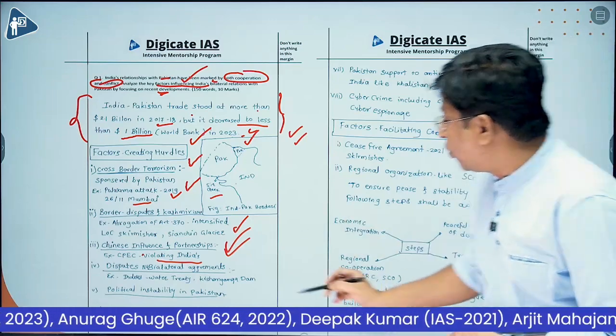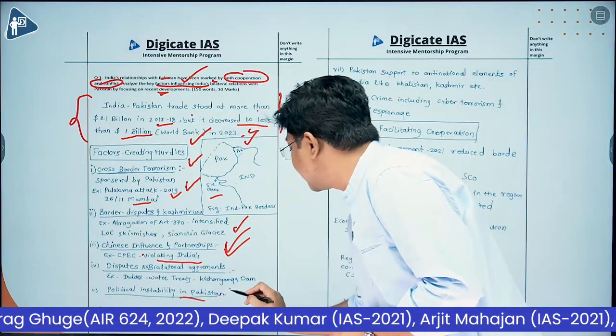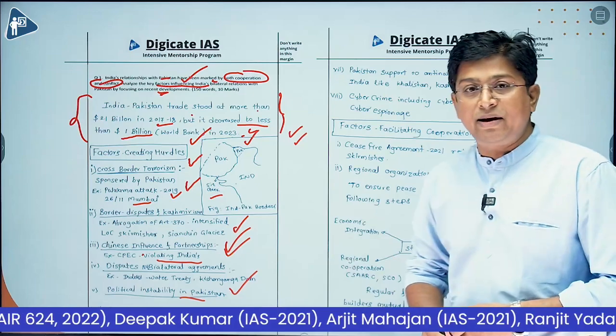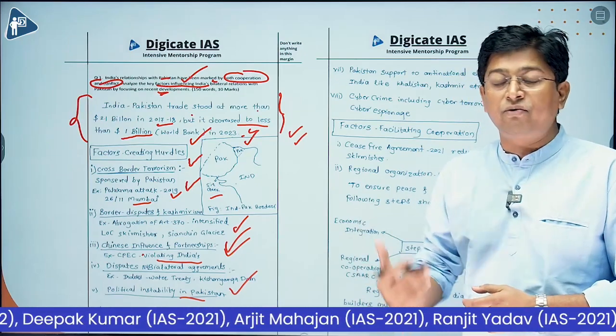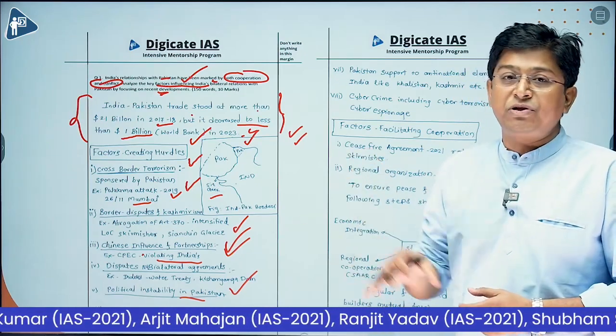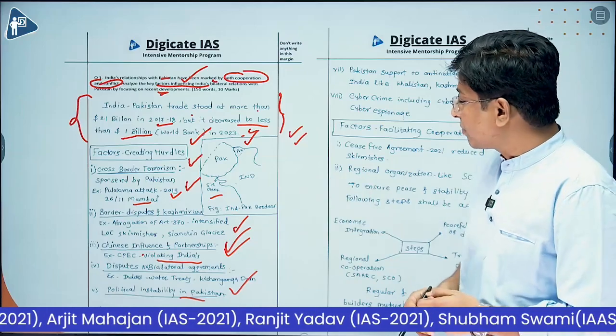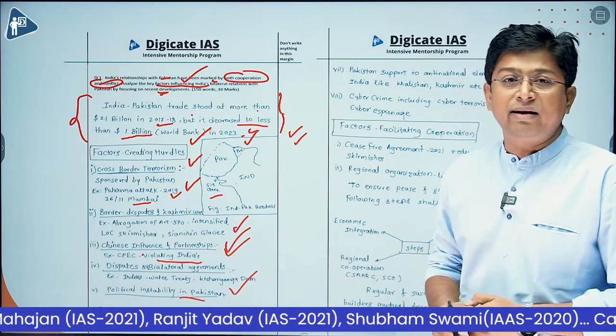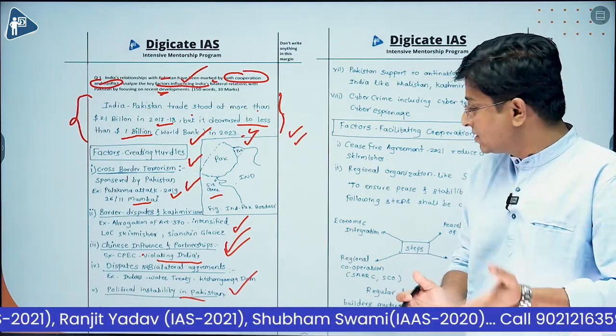Next important part is political instability in Pakistan. All right, so this political instability in Pakistan and the greater influence of the army over the civil administration, over the politics, is again creating many problems for India and Pakistan's relations.